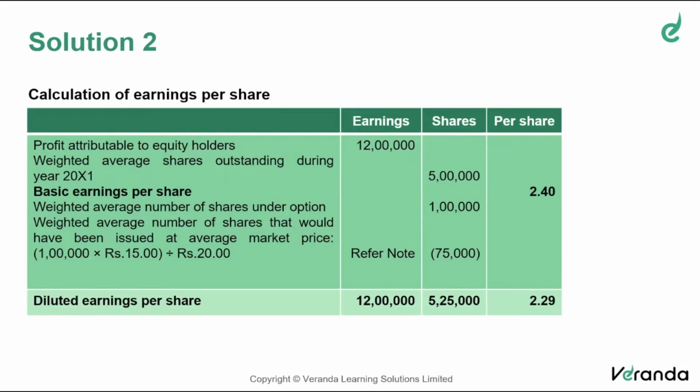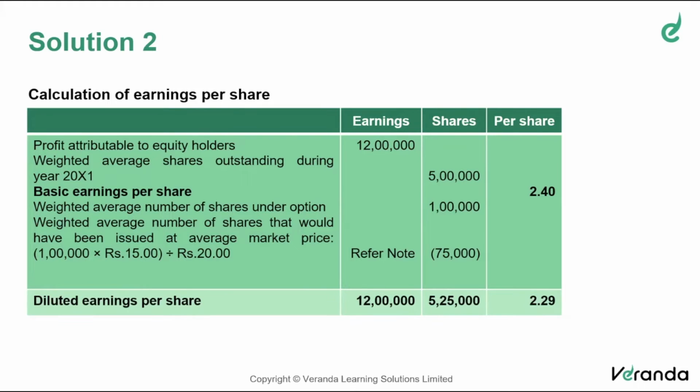But out of the 1 lakh shares under option, certain shares are going to be issued without getting any consideration. So it is a simple increase in the number of shares with no corresponding increase in the profit available to equity shareholders. Even though there are 1 lakh shares under option, how many shares are going to be issued without any consideration?